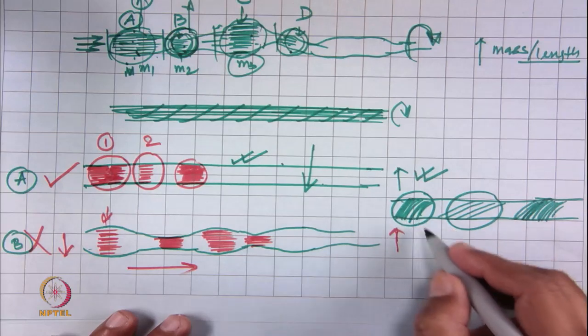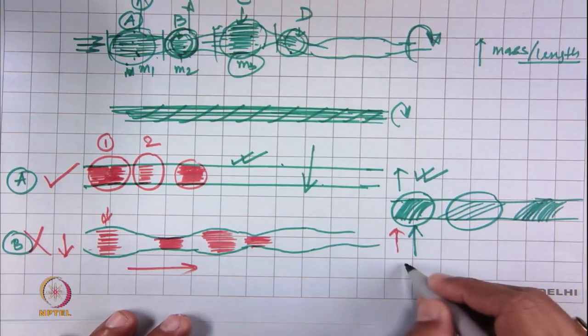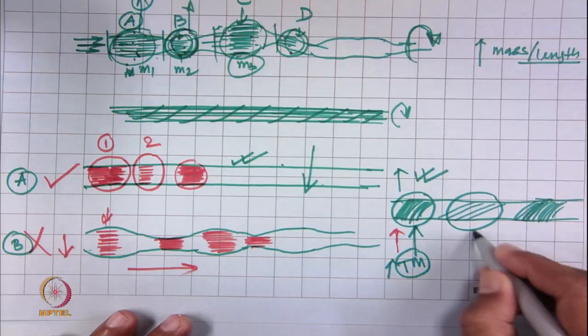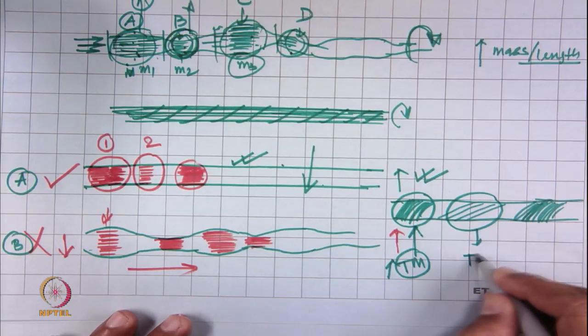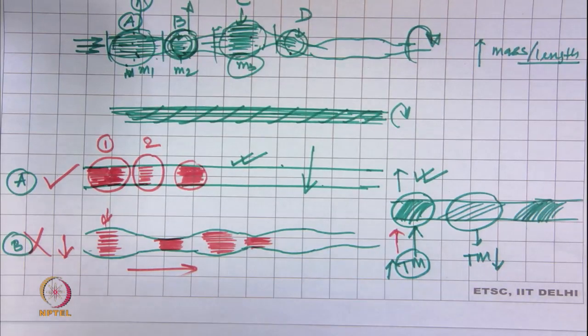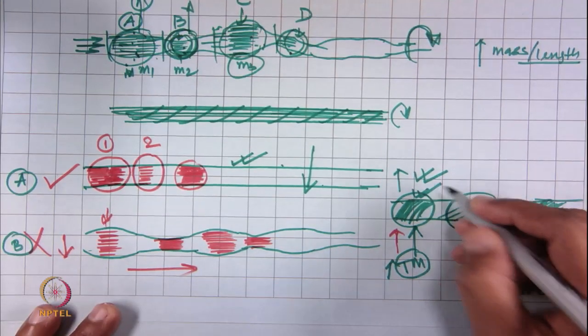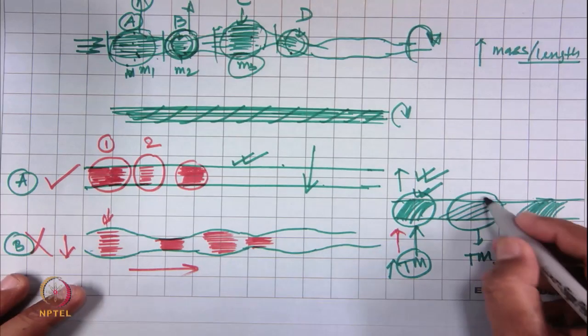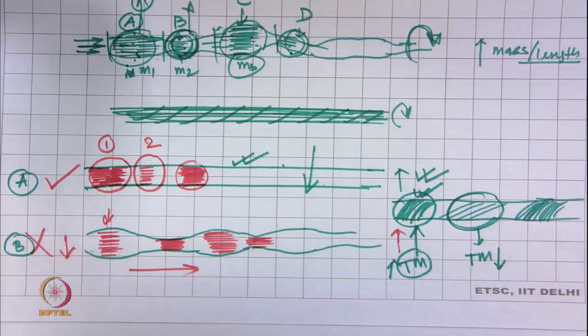Higher twist angle will have a higher twist multiplier, and this portion will have less twist multiplier. Higher twist multiplier means this portion will be compact and this portion will be loose in nature.